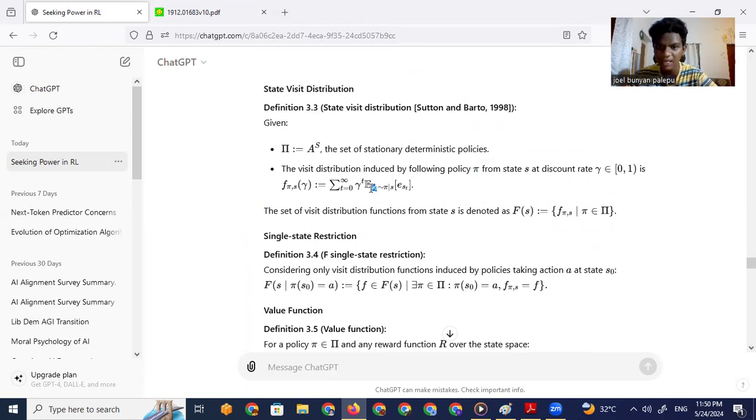Okay, we have st, the current state. So we'll have to add up all. I don't think we have infinite t's. Let's say infinite discounted states. So we have all this. Okay, that is very interesting.